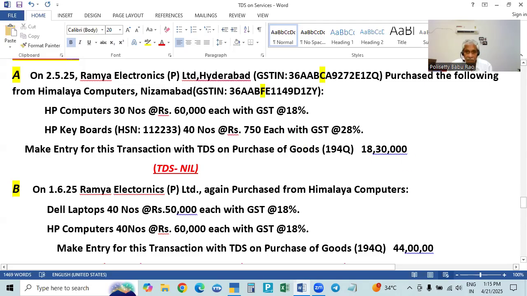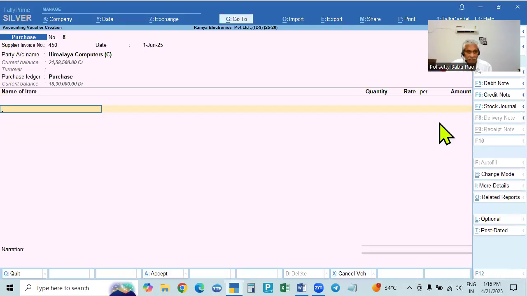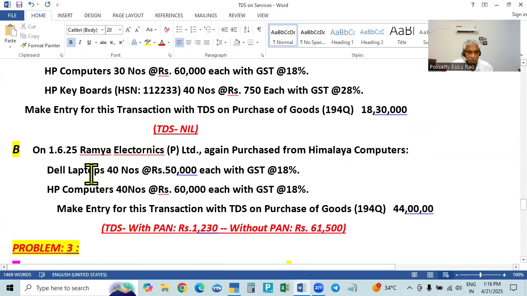And here you see the previous one, I will show you. The previous example, okay, this is already one is 18%, one is 28%. So it will calculate as per the rate, no problem. The GST is calculated as per the rates. We are given in the stock account, and the stock item, we give the percentage 18% for this, 28% for this. Okay. The second bill is purchased Dell laptop 40 into 50,000.